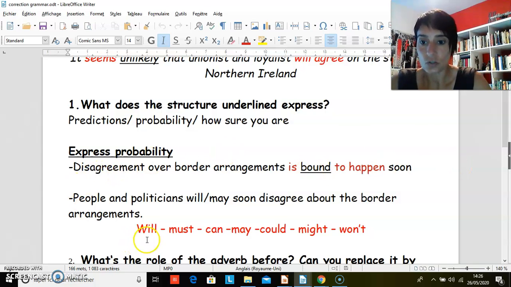There is also the use of modals, the modals that can express this idea of probability. So here they are all in order. It means that here you've got the maximum of probability and here the minimum of probability, and in the middle we usually say that may is 50%. So as a speaker, you can use these modals to express your point of view about how likely an event is going to happen and will happen in the near future.